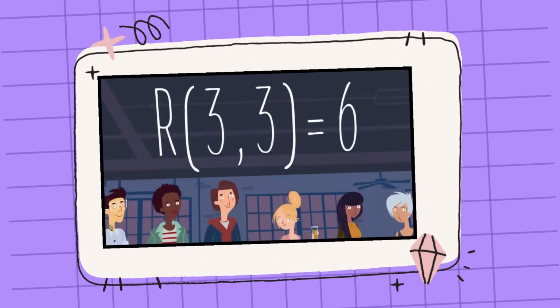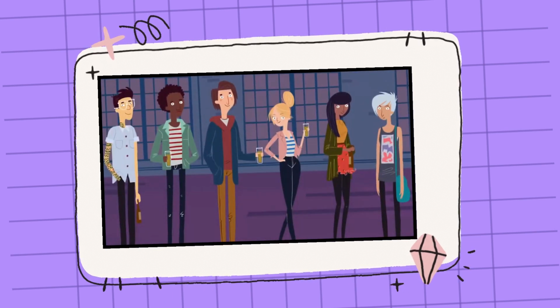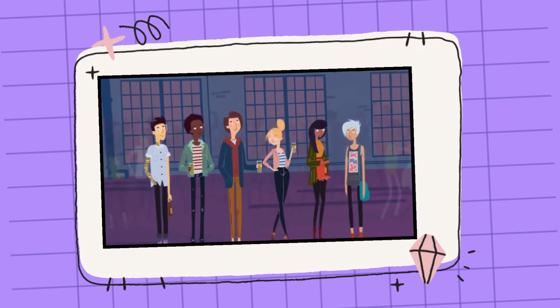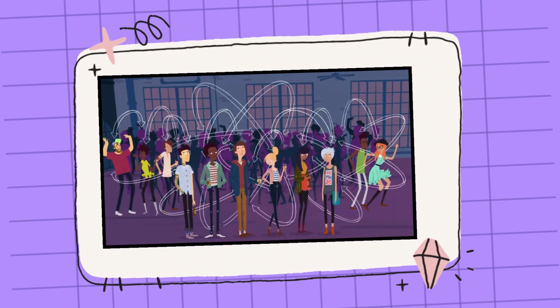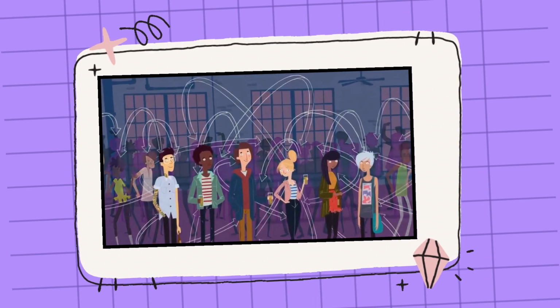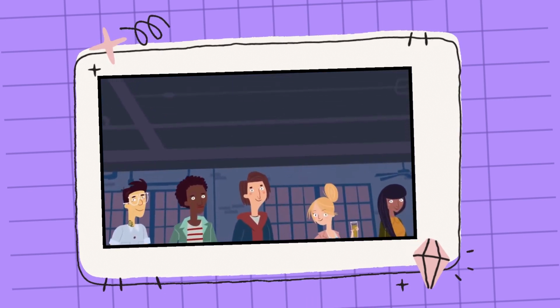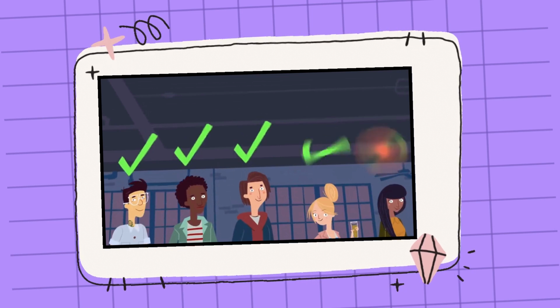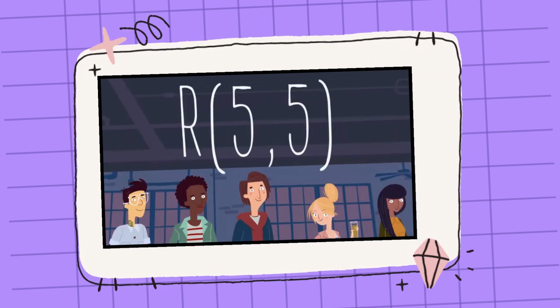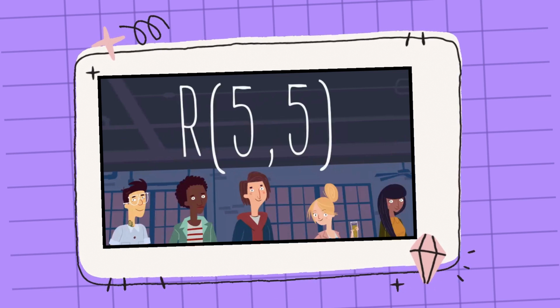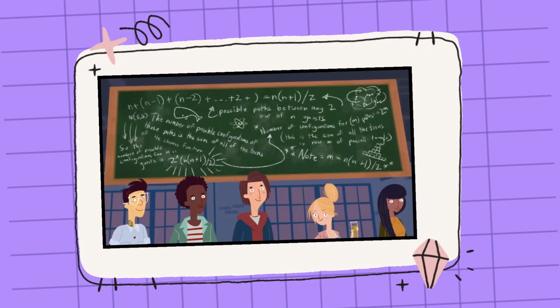Ramsey theory gives us a guarantee that such a minimum number exists for certain patterns, but no easy way to find it. In this case, as the total number of guests grows higher, the combinations get out of control. For instance, say you're trying to find out the minimum size of a party where there's a group of 5 people who all know each other or all don't. Despite 5 being a small number, the answer is virtually impossible to discover through an exhaustive search like this. That's because of the sheer volume of possibilities.